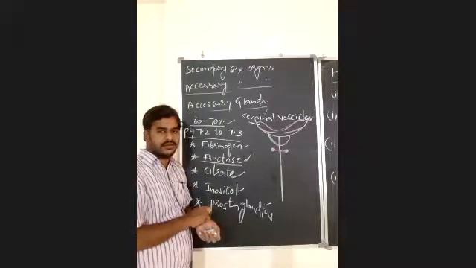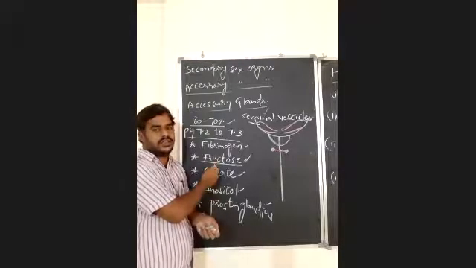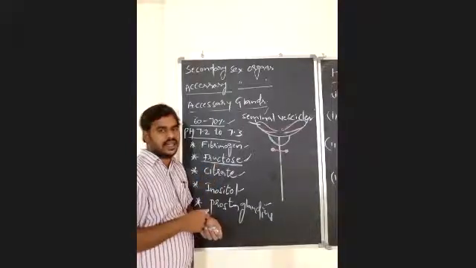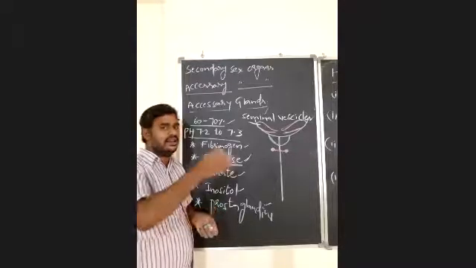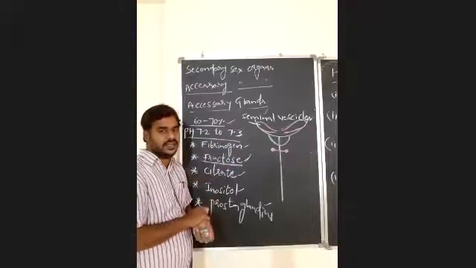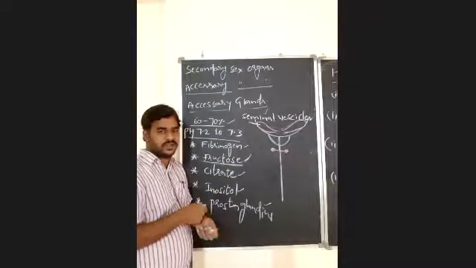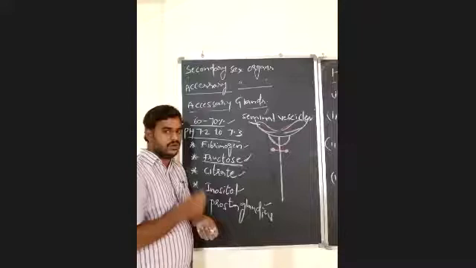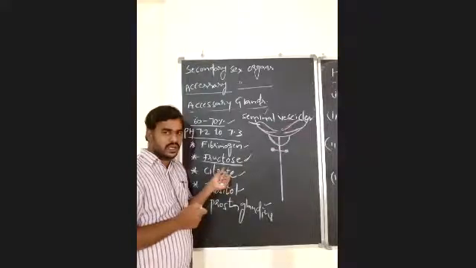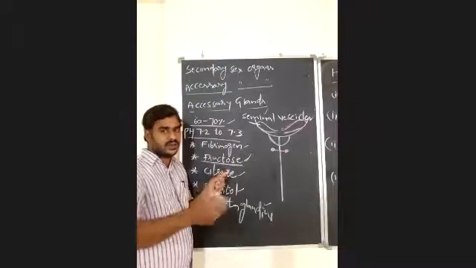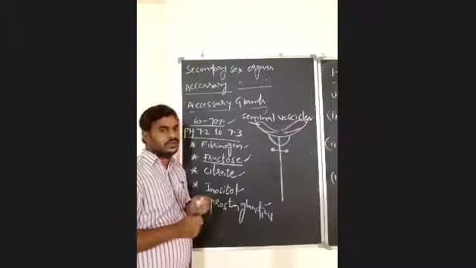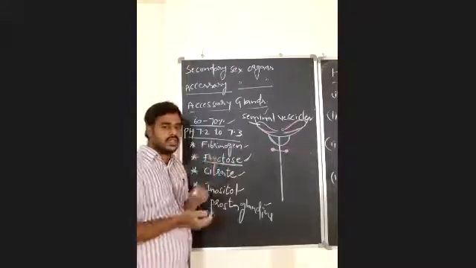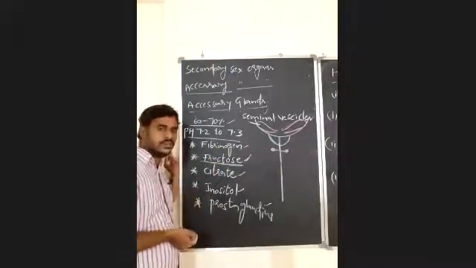If there is insemination, they can find the fructose in the female genital tract, and then they confirm that a sexual assault was done. Later, they will go for a DNA test to identify the various victims. So that we have to remember. Fructose is present only in the secretion of seminal vesicles. Fructose is the only source of energy for the spermatozoa.